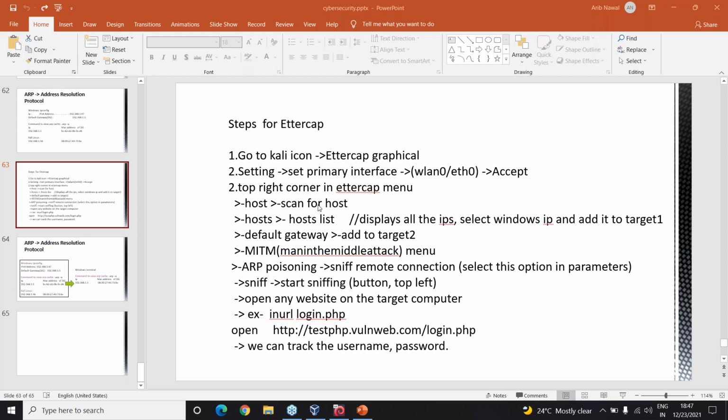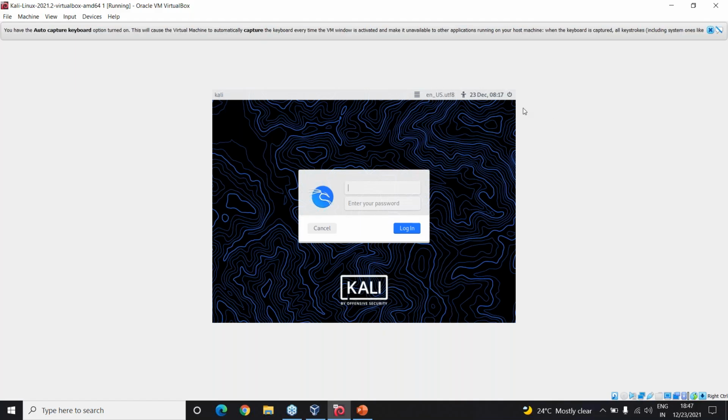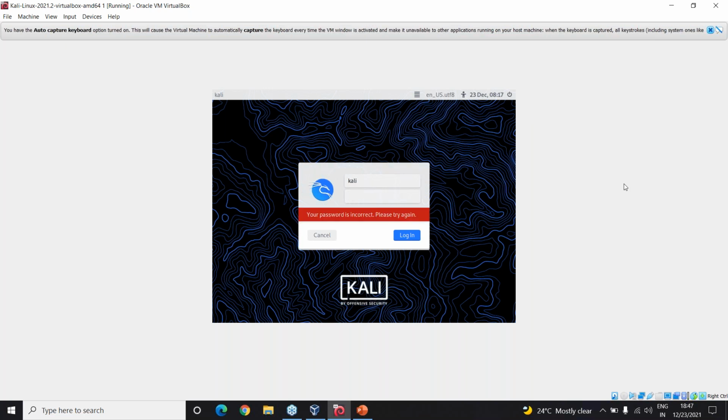Now, just to see how this EtherCap works, we will do it on Kali itself because it's a pre-installed tool which is available on Kali. Just let me go here, Kali. Just a minute.